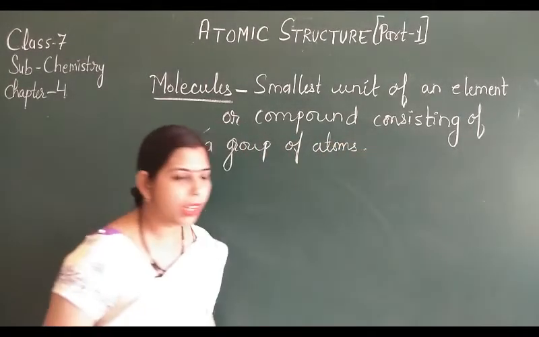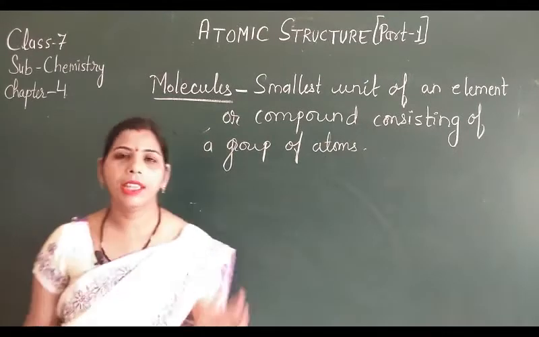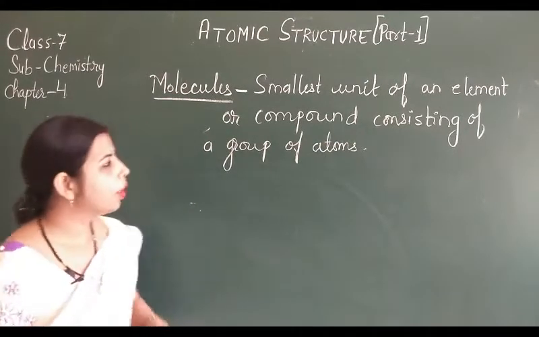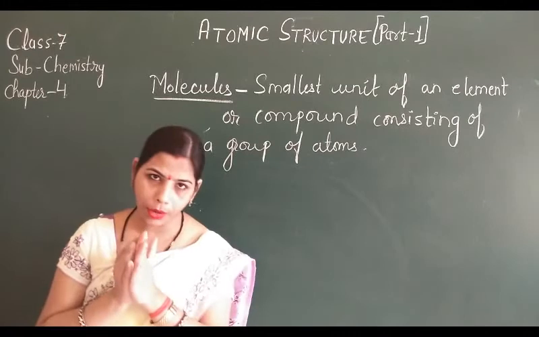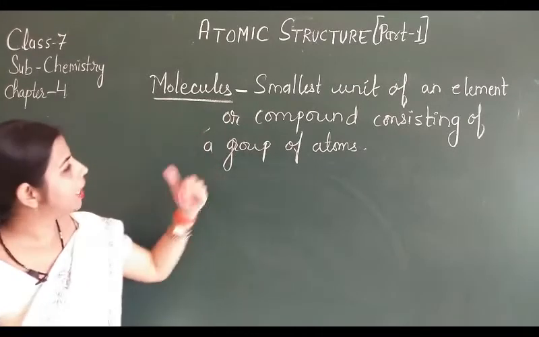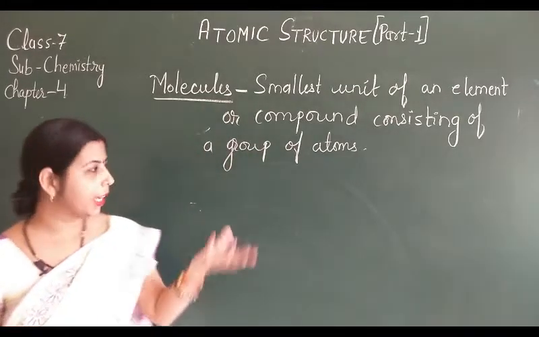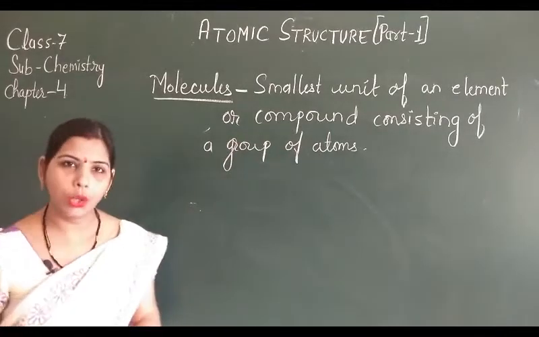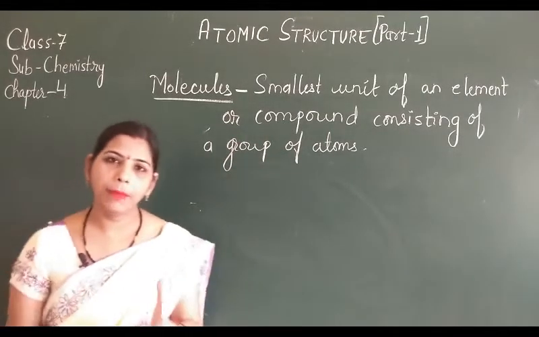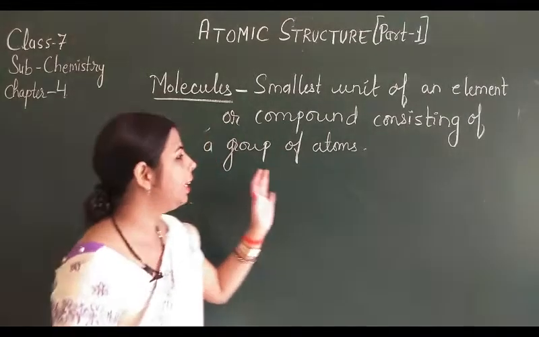In simple words, these are formed when two or more atoms are combined together. That means when two or more atoms combine, they form molecules, and the atoms may be of the same type or of different types.